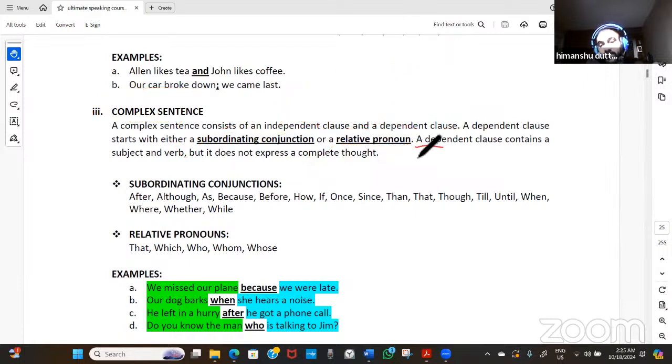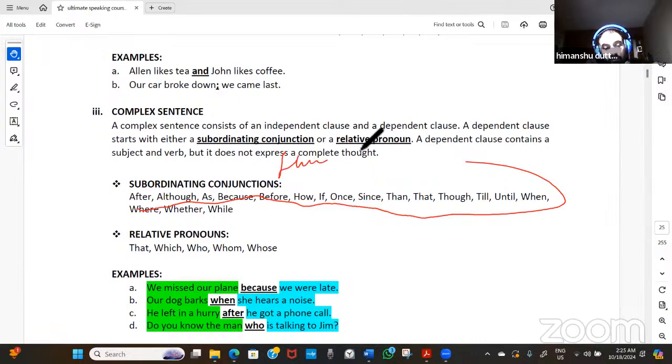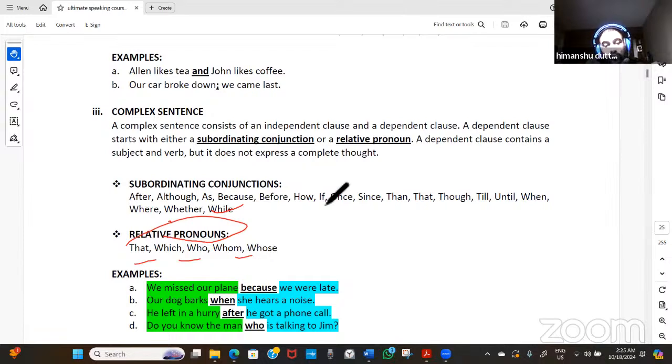A dependent clause contains a subject and a verb, but it does not express a complete thought. It will have a subject and predicate, but not a complete thought, because it will have subordinating conjunctions, which answer when, where, how, and why, and relative pronouns like that, which, who, whom. For example, "He's the boy whom I was looking for."